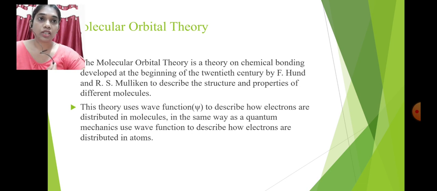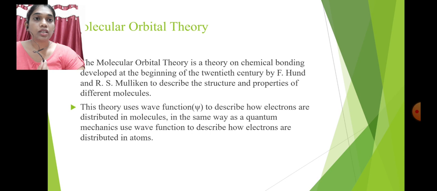Molecular orbital theory of chemical bonding was developed in the 20th century by Hund and Mulliken, and it describes the structure and properties of different molecules. This theory uses the wave function psi. Here is the symbol of psi.